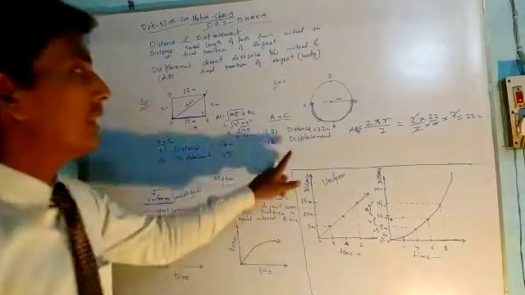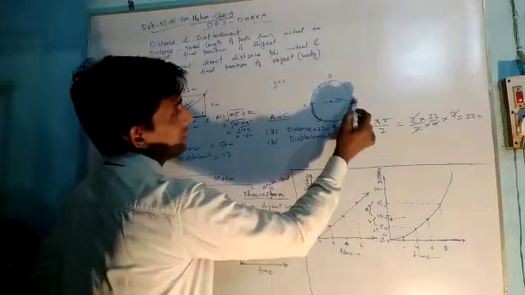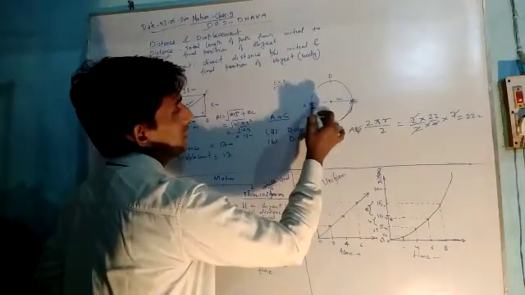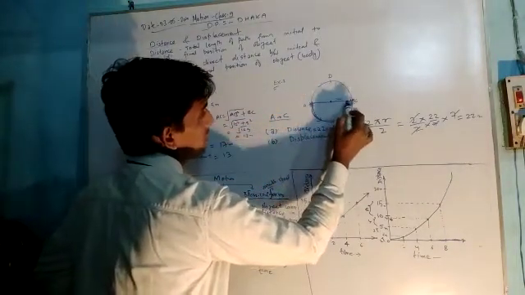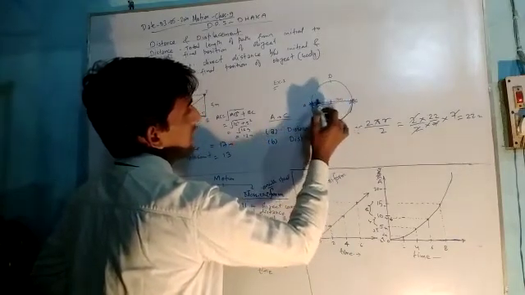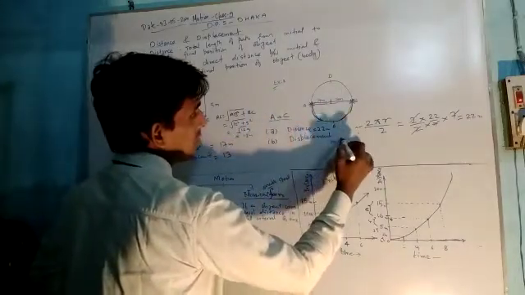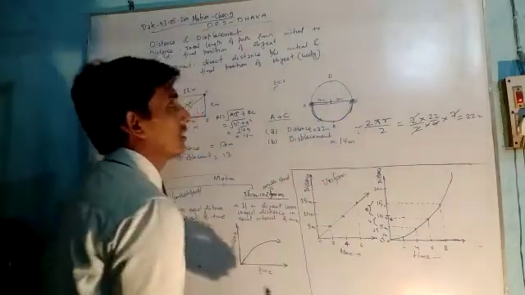But what will be the displacement? Displacement is the shortest distance between the initial and final position. This is the final position, this is the initial position. The shortest distance between the two will be, if this is 7 meter, this is also 7 meter because the radii are equal, this is also 7 meter. So displacement will be equal to 14 meter.